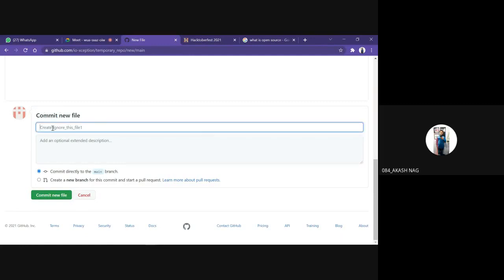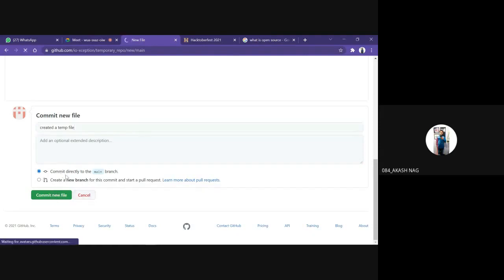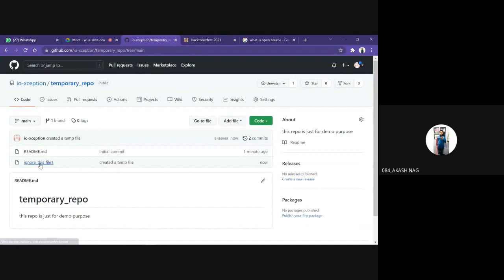In the commit, we will write something like we created a temp file. This makes it easier to identify what we have done. When we check the history, we can easily see that we created a temporary file, so it will be easy for us to demonstrate it. Then we do this commit new file. So this is one thing.